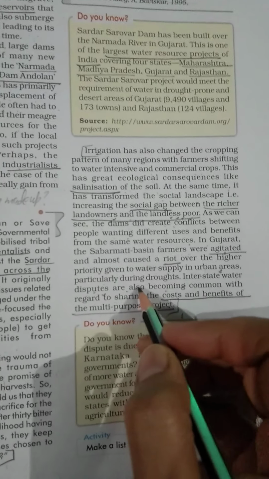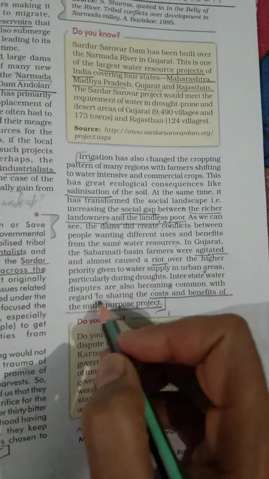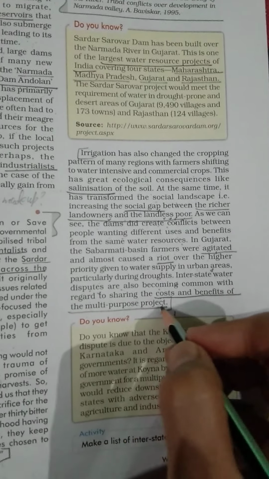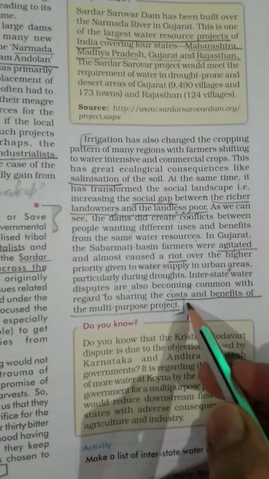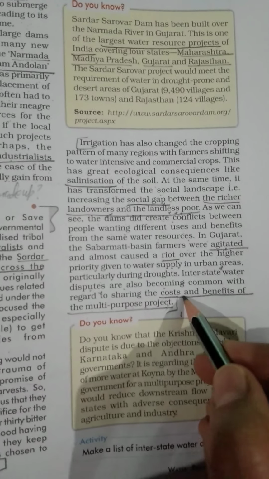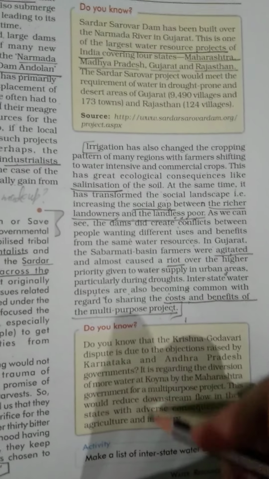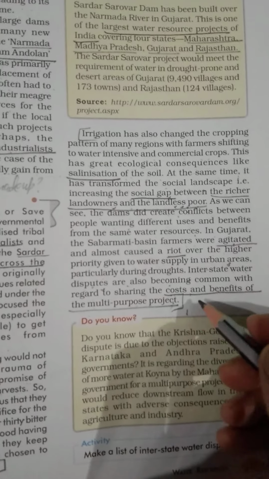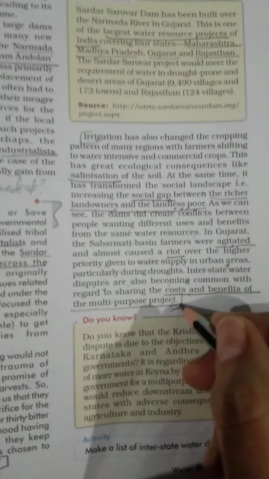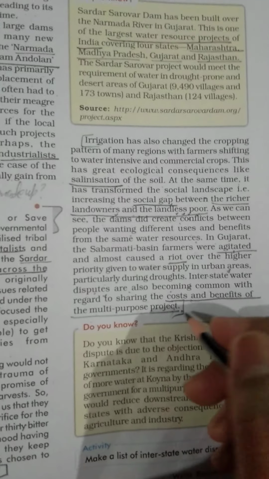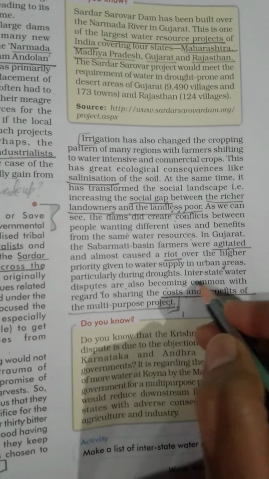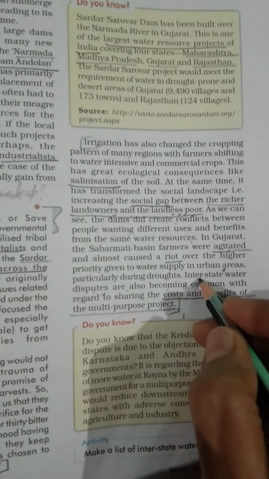So these disputes are becoming common with regard to sharing the cost and benefits of the multi-purpose projects, because rich farmers are getting the benefits from the construction of these projects, but a poor farmer is not getting anything. So this is also the way that interstate water disputes increase.